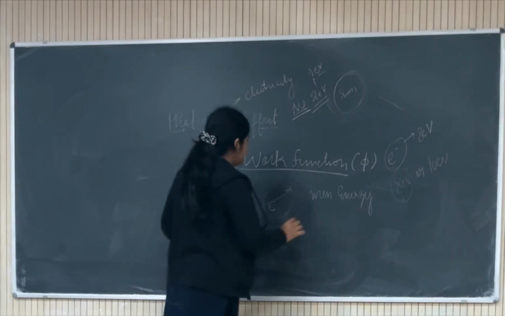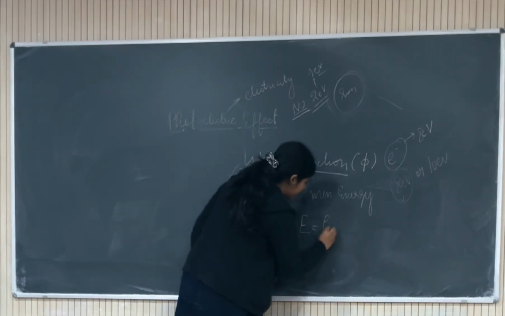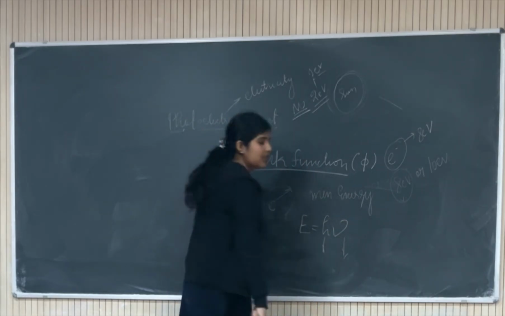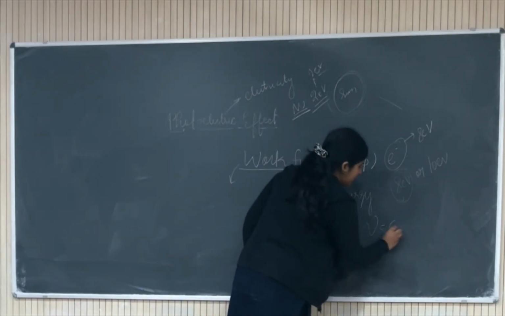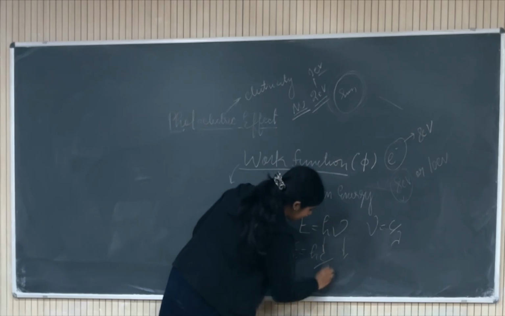We know that for a photon, the energy is h nu. E is equal to h nu, where h is the Planck constant and nu is the frequency of that radiation. And we know that nu is equal to c by lambda. So from here we get E is equal to hc by lambda.